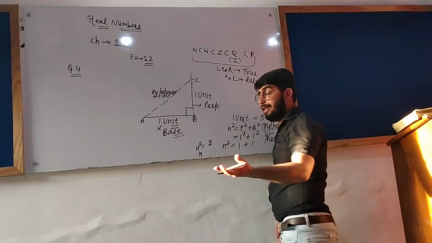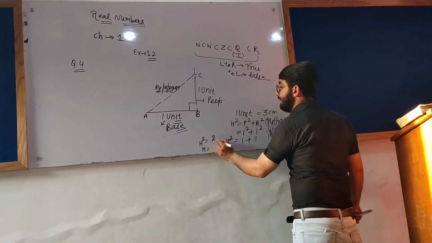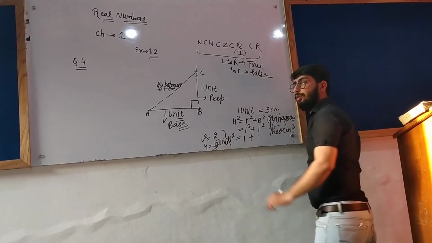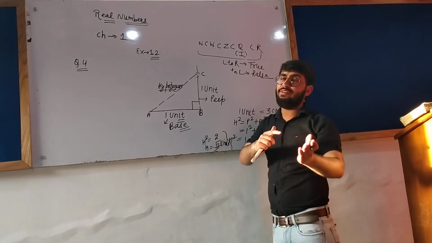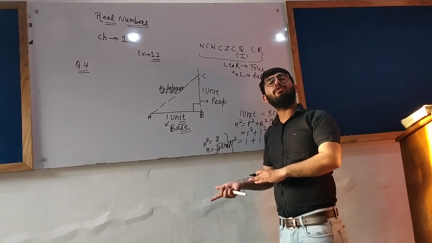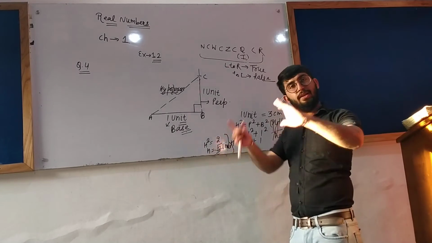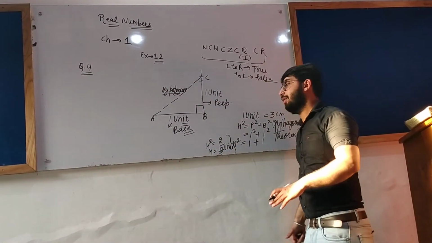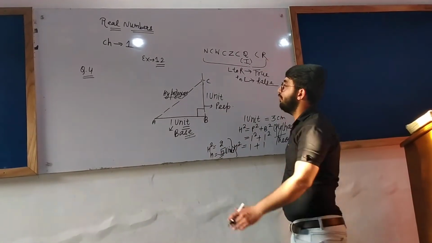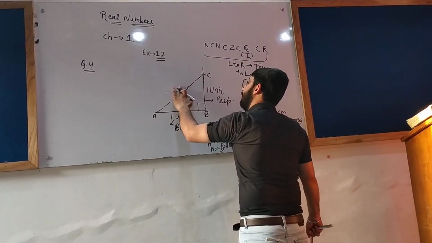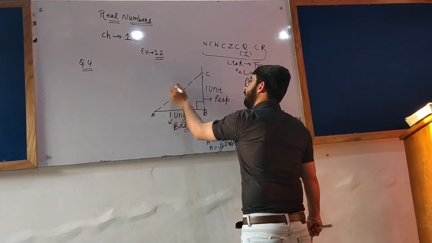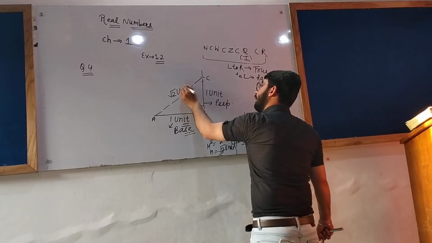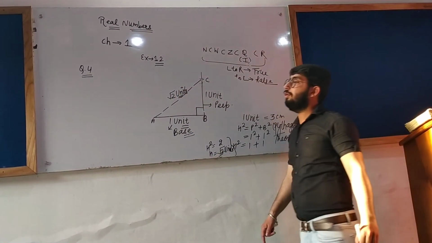On the left side it is the square, but on the right side it will be the square root, root 2 units. If something on the left is squared, then on the right it will be the square root. If something on the left is cubed, then on the right it will be the cube root. So the length of the hypotenuse will be root 2 units.